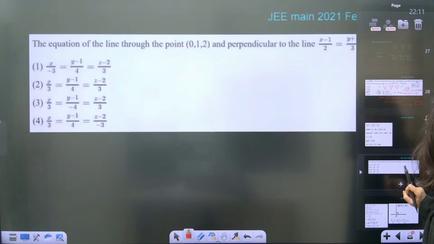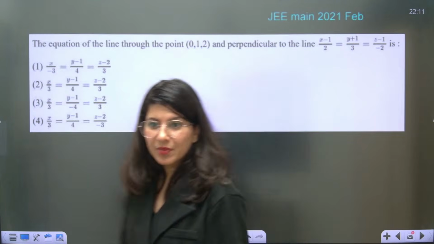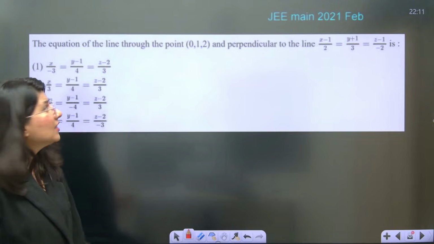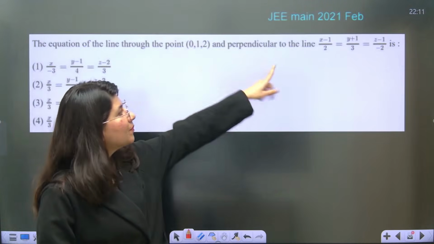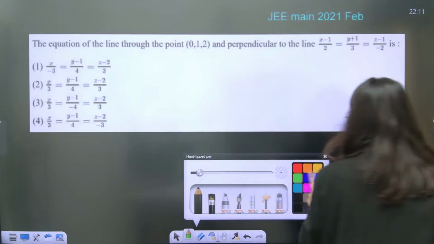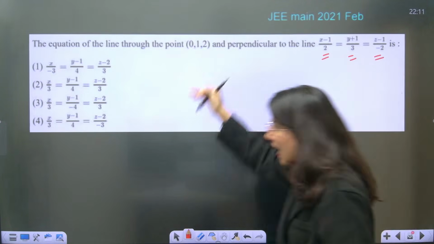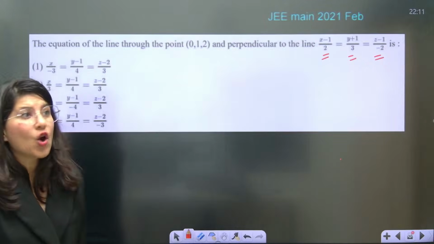So this is how we write the equation. Now one more question asked in JEE in the 2021 February attempt. Equation of the line through point (0, 1, 2) and perpendicular to this line. Now understand, this is a very easy question. See, 2, 3, minus 2. Now you have to check via options.